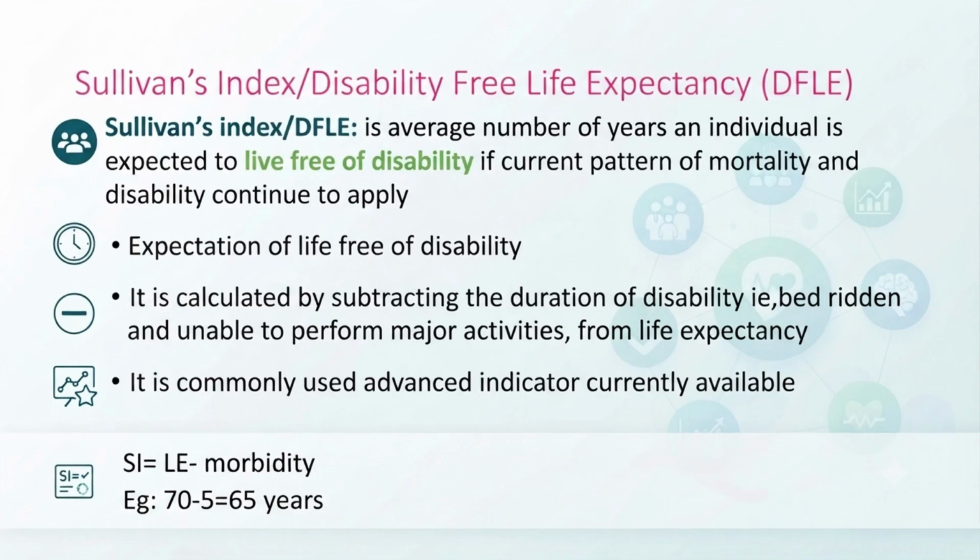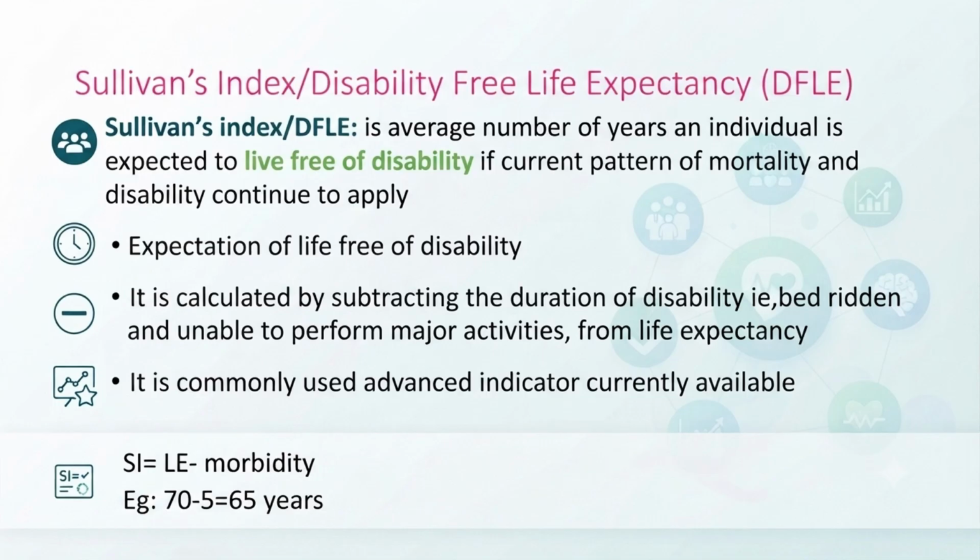This is if the current pattern of mortality and disability continues to apply. These mortality, morbidity and disability indicators will change from year to year, from country to country, and from place to place. So by keeping current patterns of mortality and disability, on average, how many years is a person expected to live free from disability? That is the definition.